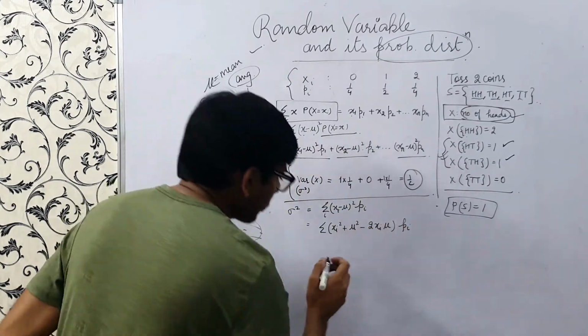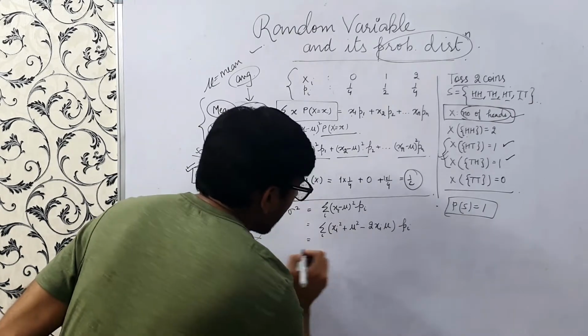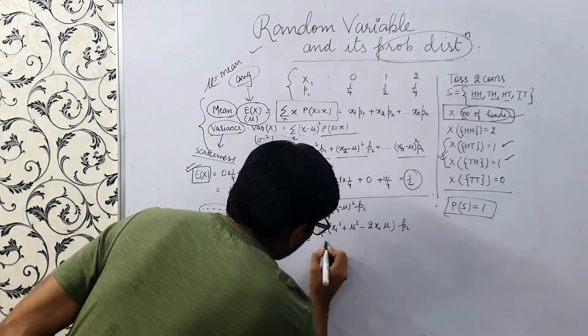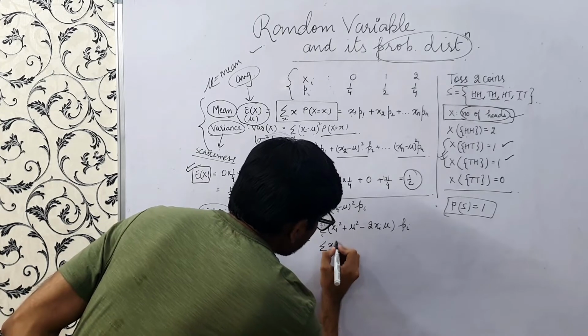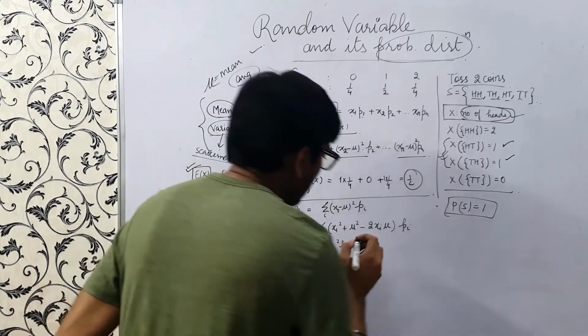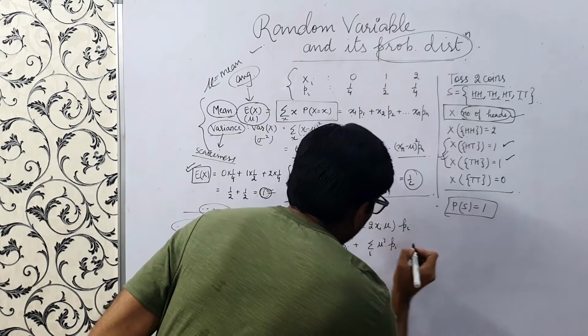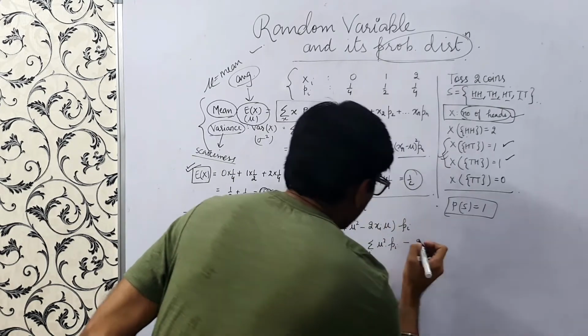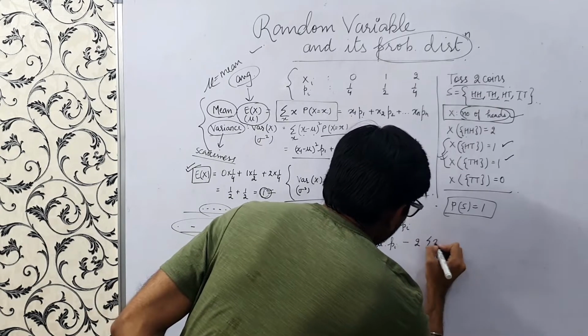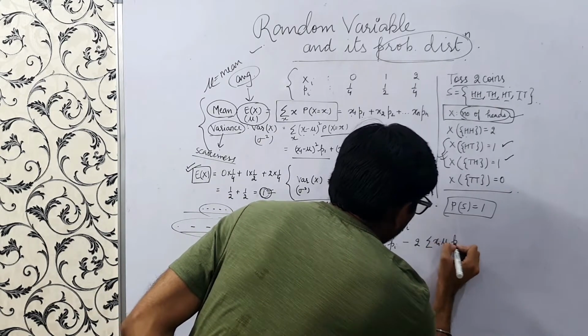Now this summation is over i, so take the summation separately. This is summation xi square pi, plus summation mu square pi, minus 2 summation xi mu pi, right?